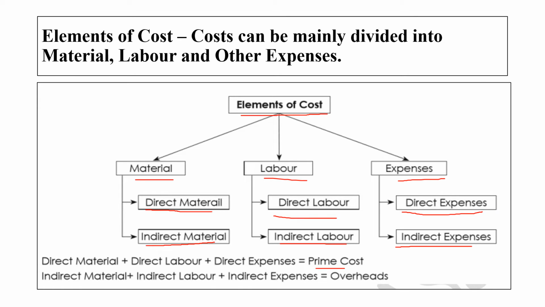And when we add indirect material, indirect labor and indirect expenses, we get the overhead. Okay. Please study this diagram. Please remember what different things are coming under the element of the cost and how they are again getting divided.